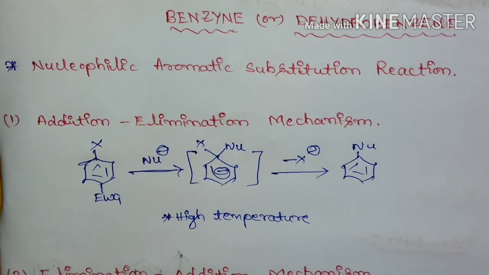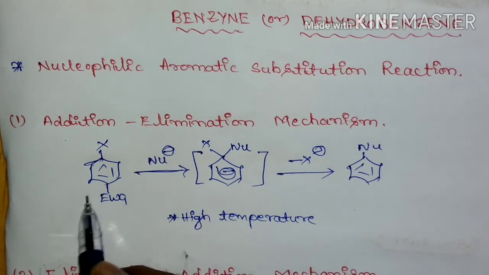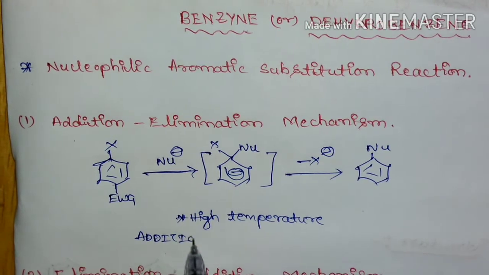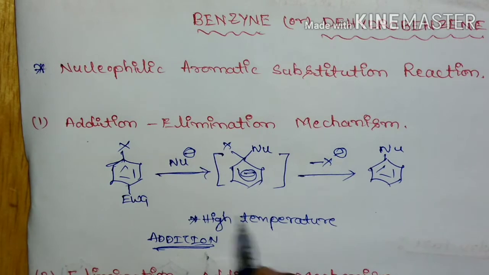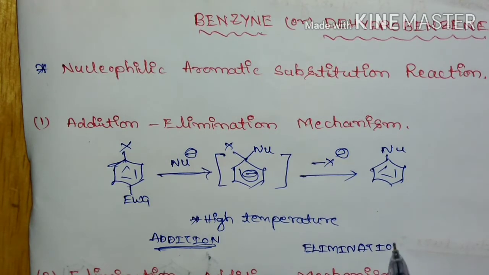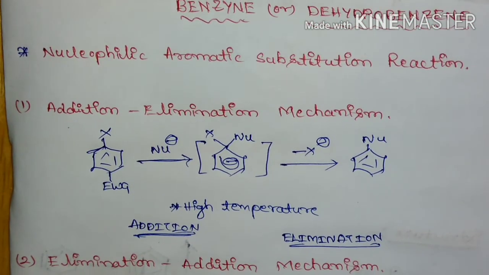So this mechanism is commonly known as addition elimination reaction, because the first step is addition of nucleophile, and after the formation of this carbanion intermediate there will be elimination.